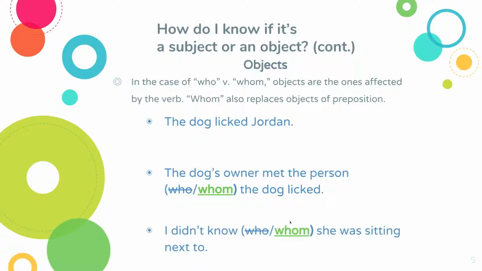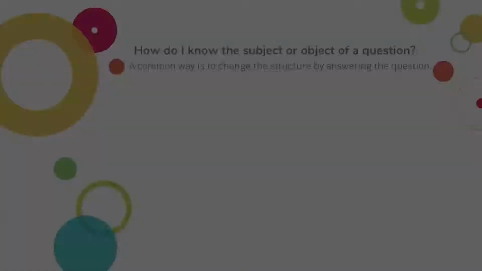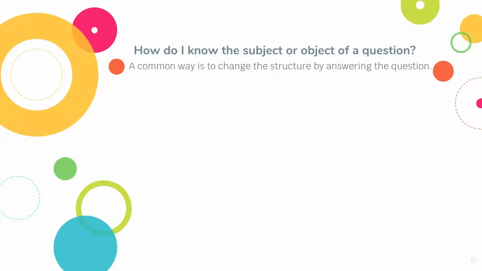In this sentence, I didn't know whom she was sitting next to. And we get a preposition. Next to makes it easier for us to say, oh, maybe we should use whom here because it's probably going to be an object. If next to is a preposition, then yes, the object would be our who or whom, but in this case we can only use whom as an object, so it's just whom. It's kind of like if you were to ask, she was sitting next to whom, if you were to change it into a question. Which brings me to the next point.